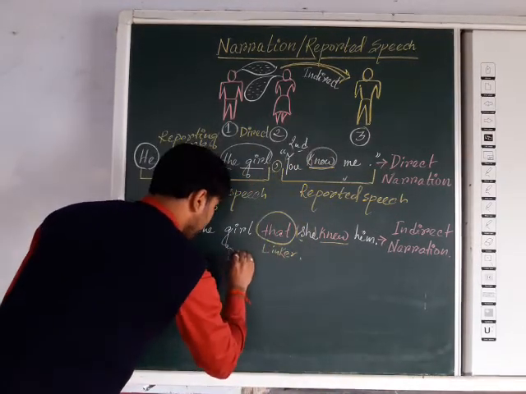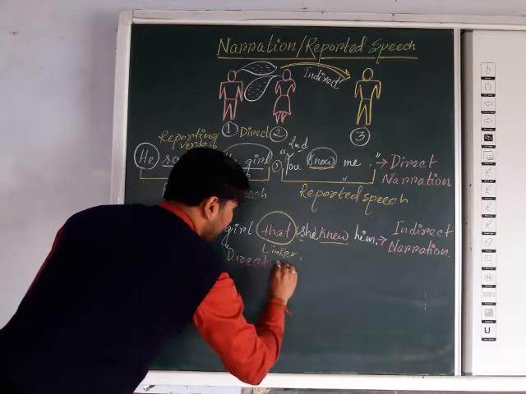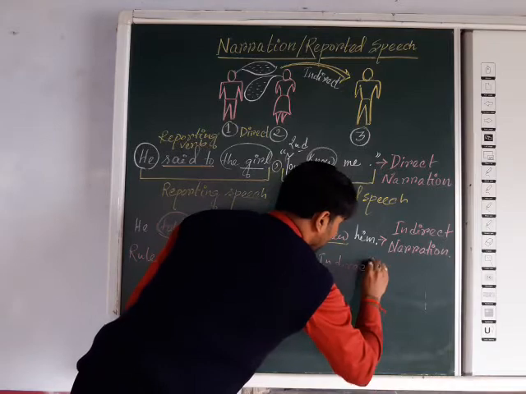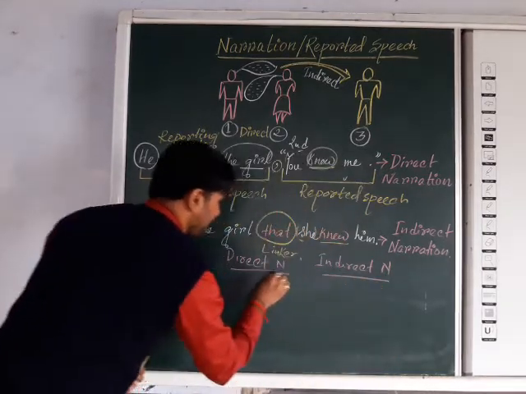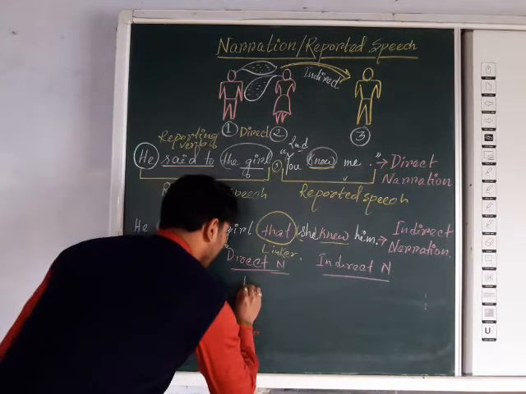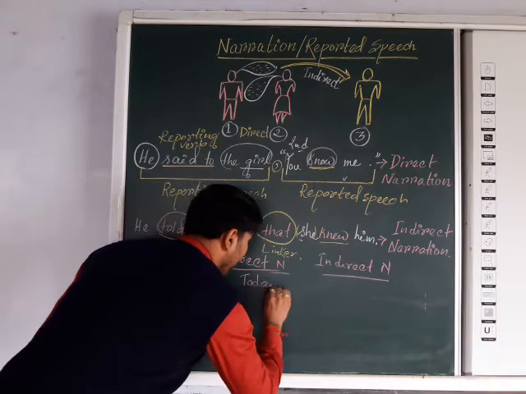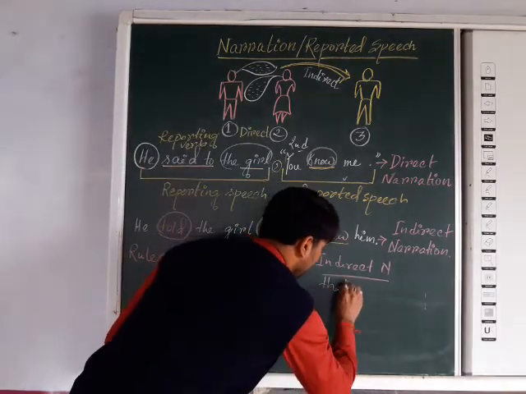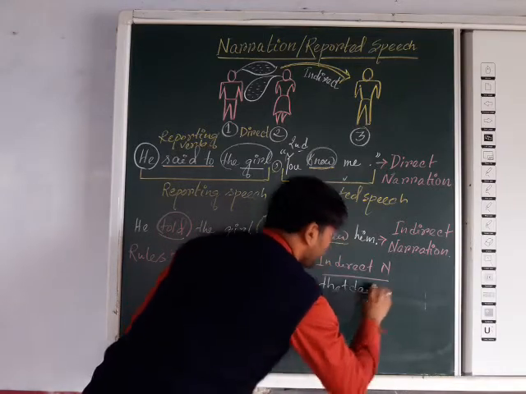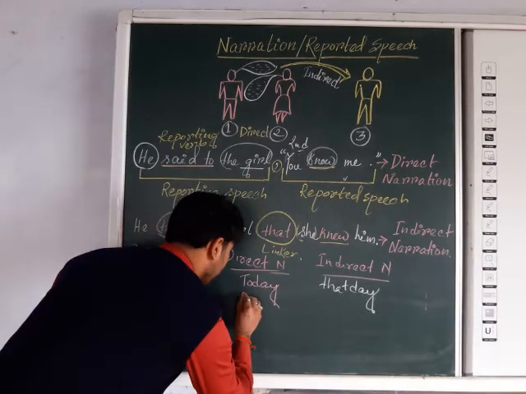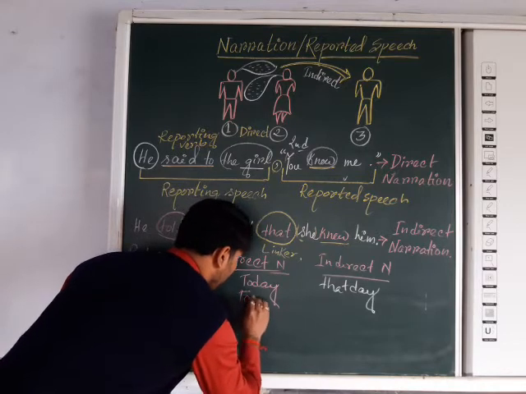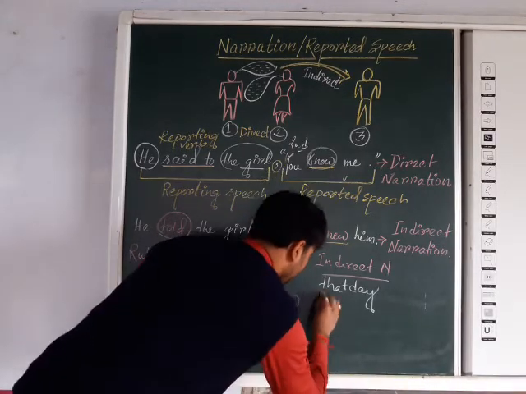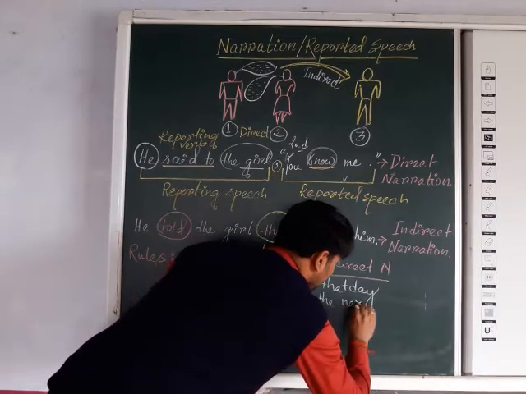Just like direct narration and indirect narration. Now if direct narration has a word like today, it will be that day. If the direct narration has tomorrow, then it will be the next day.